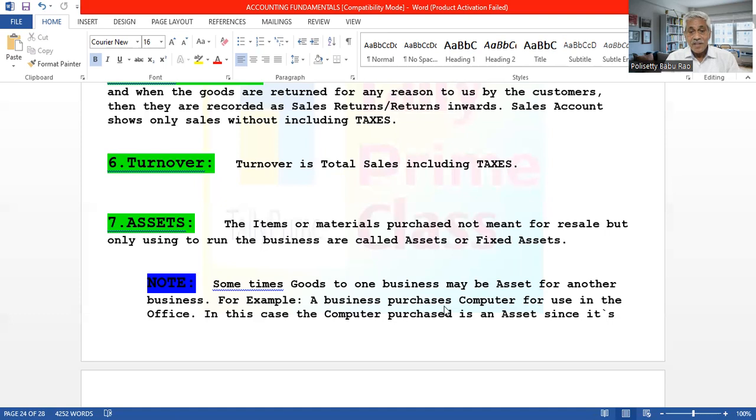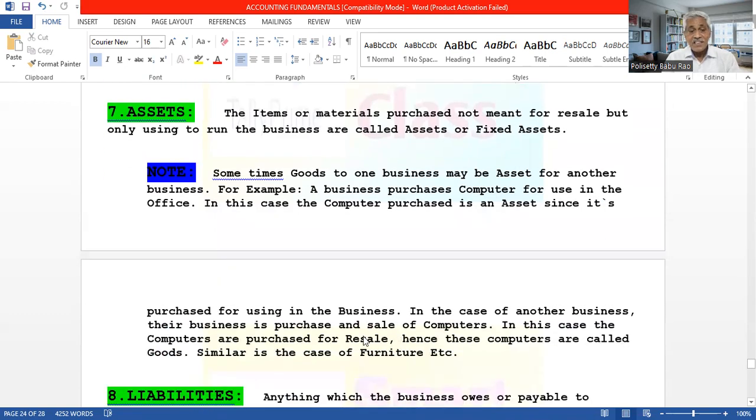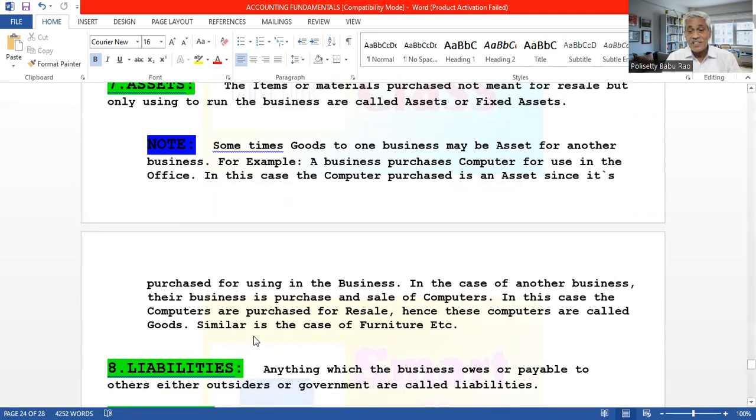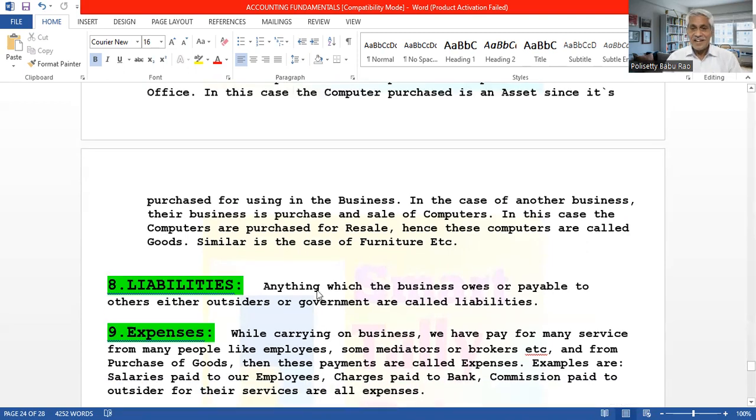For example, a business purchases a computer for use in the office. In this case, the computer purchase is an asset since it is purchased for use in the business. In the case of another business, their business is purchase and sale of computers. In this case, the computers are purchased for resale. Hence, these computers are called goods or stock in trade. Similar is the case with furniture also. I told you the example. Understand?